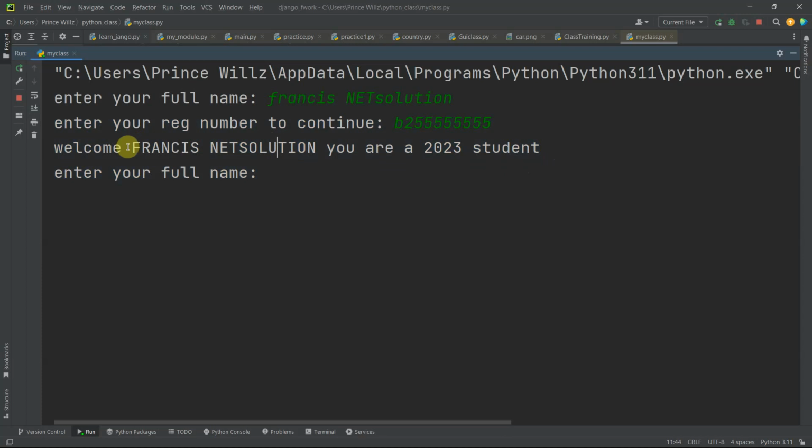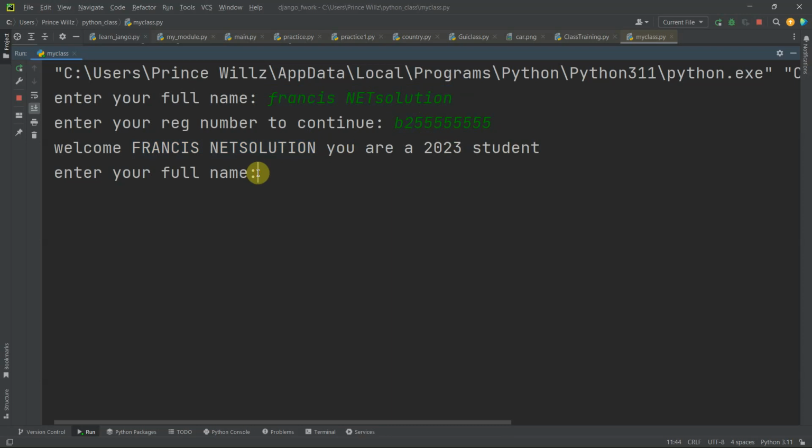As you can see here, my name Francis Net Solution was changed to uppercase. It was changed to uppercase as my input was in small letters, but it was written here in capital letters. So make yours to be like this. Welcome Francis Net Solution, you are a 2023 student because of the presence of this B2.